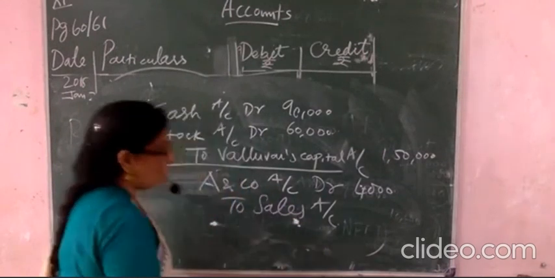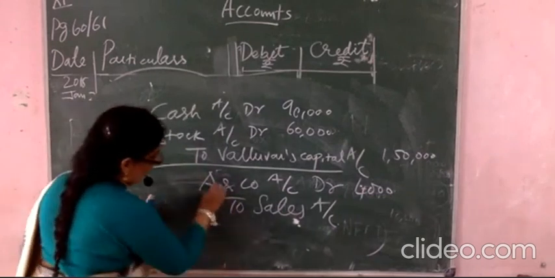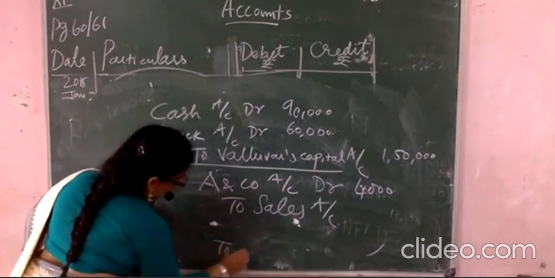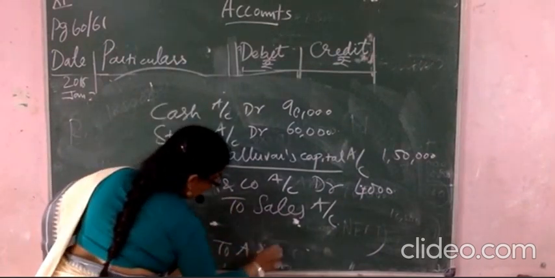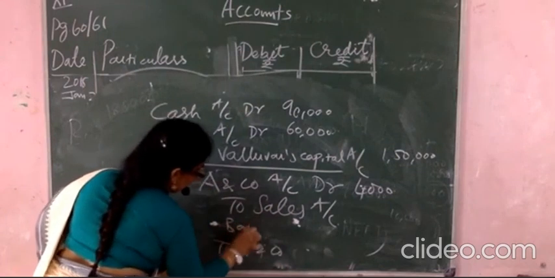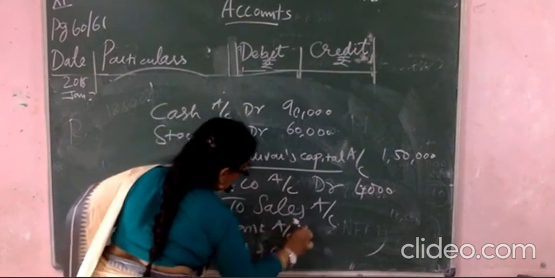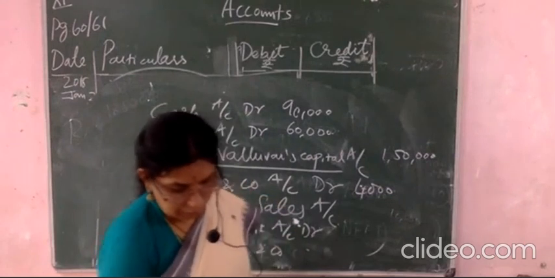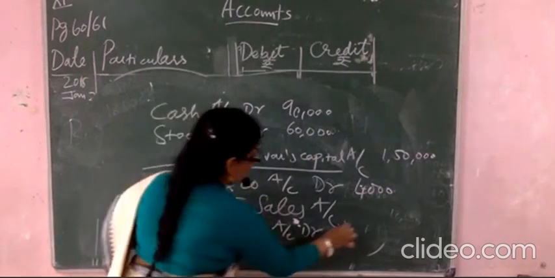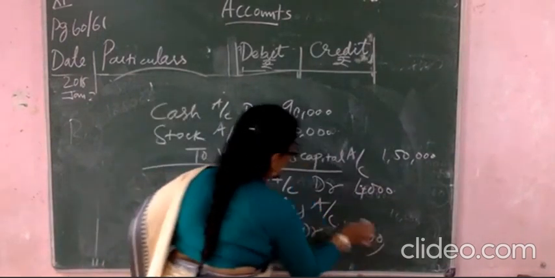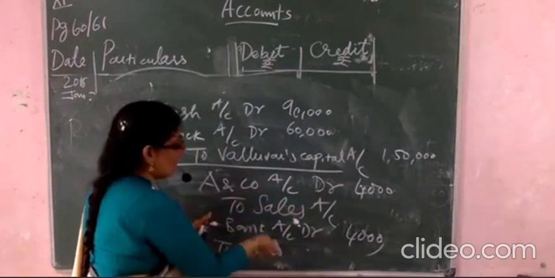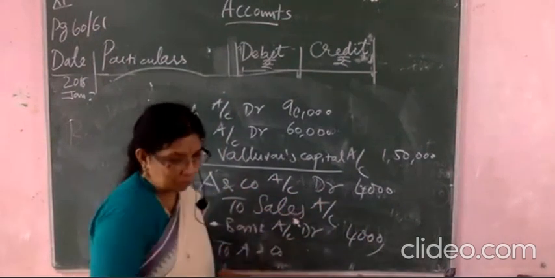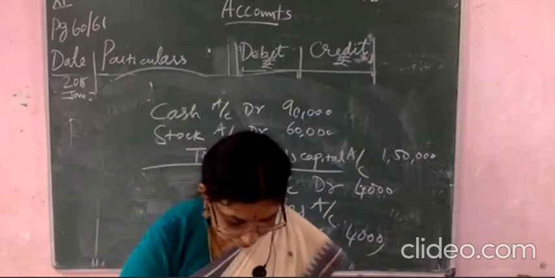So bank account debited to A and company. Okay. To A and company, we will write it here. A and company. Bank is receiving money. Bank account debited to A and company account. Money received through CDM. Clear now? Here also 4,000. How much did you sell? 4,000 only. And you are receiving 4,000 only through the bank.